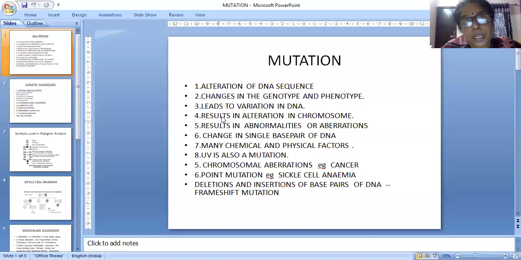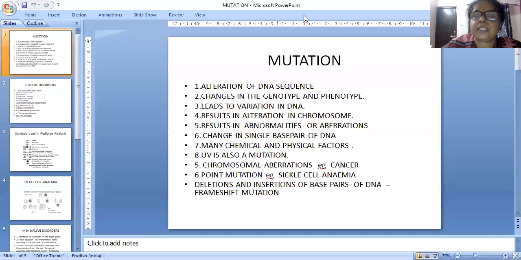This mutation I had already explained to you, but at that time I didn't show the slide. So these are the important points. I will send this slide to you. You have to see it one time. The slide is important.